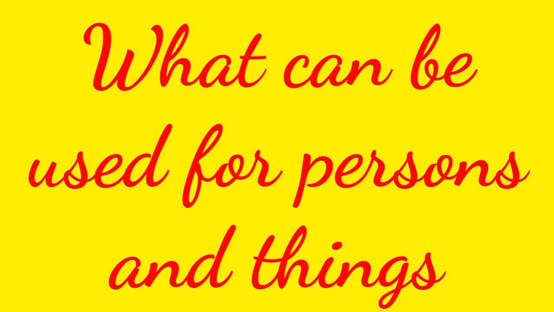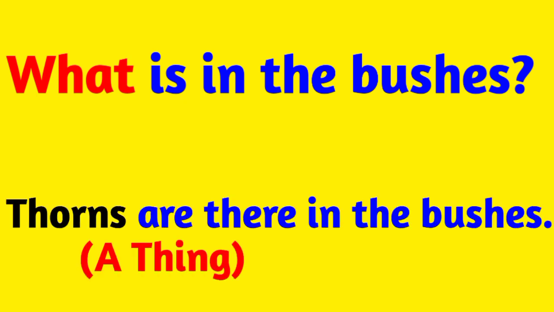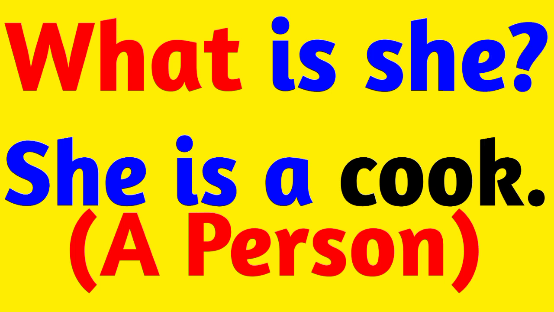Now, our second interrogative pronoun is what. What can be used for persons and things. For example, what is in the bushes? Here, the answer will be thorns are there in the bushes. Thorns is a thing. Here, what is used for thorns? That is a thing. Now, one more example. What is she? She is a cook. Here, what is used for a person?